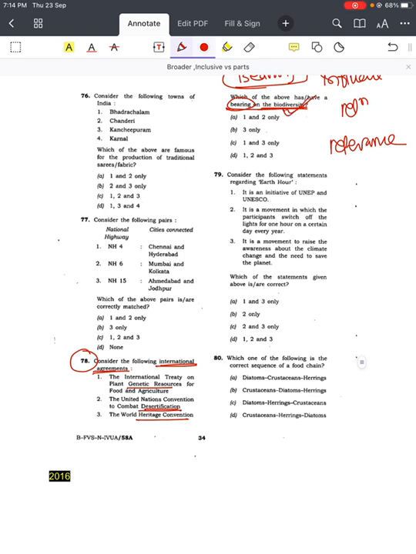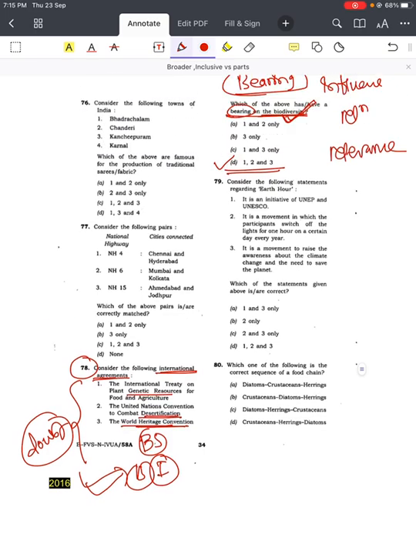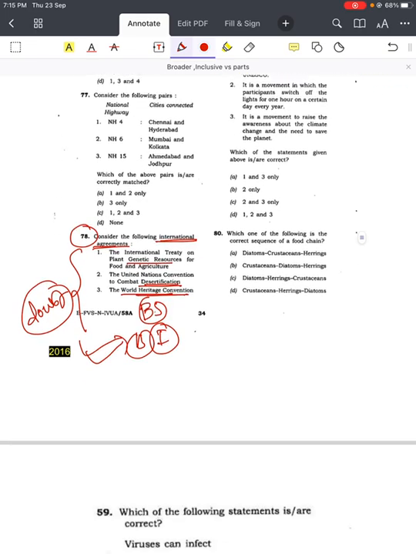Desertification has to do with biodiversity. Then World Heritage Convention, world biodiversity sites, that's why again related to biodiversity. That's why the answer is 1, 2 and 3. And in such kind of questions, if you are in doubt, you should go for more broader and inclusive options, right? A similar kind of question you will see in even 2020 also.